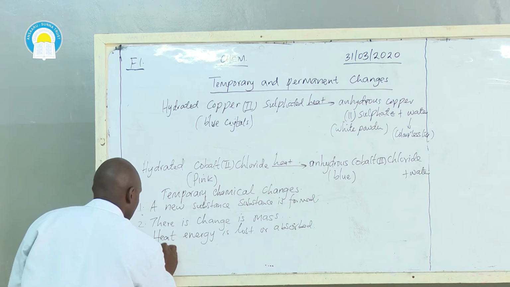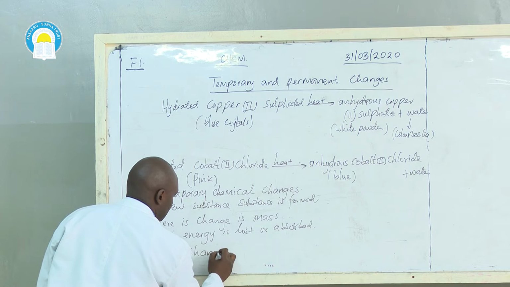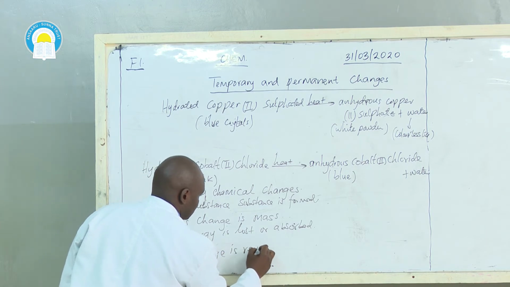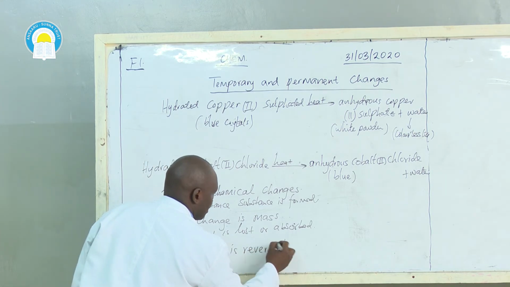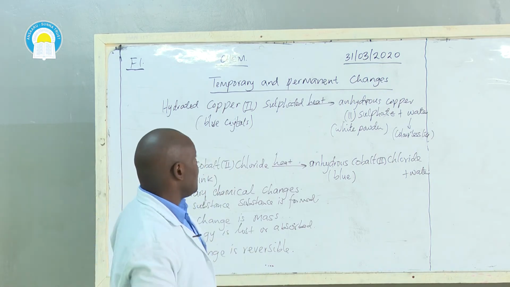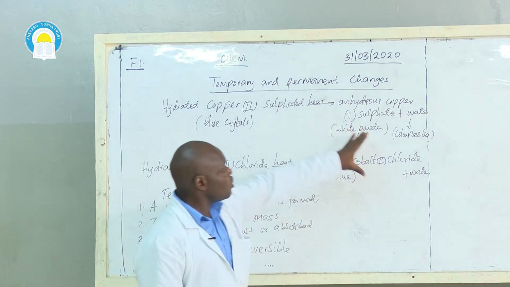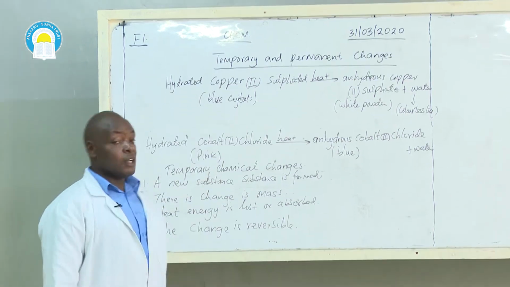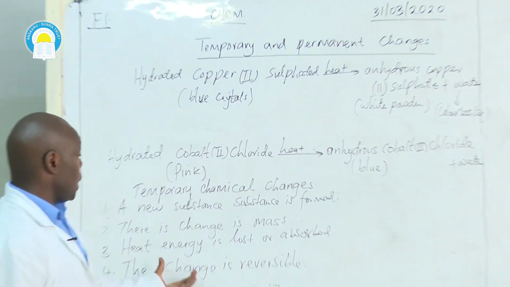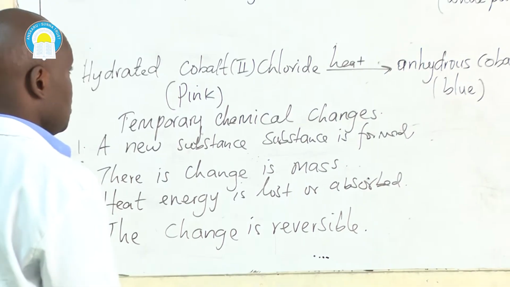Then lastly, the change is reversible. As you can see there, we can get our hydrated copper 2 sulfate by adding water to the anhydrous copper 2 sulfate, or we can get anhydrous copper 2 sulfate by heating the hydrated copper 2 sulfate. So those are the characteristics of permanent and temporary changes.